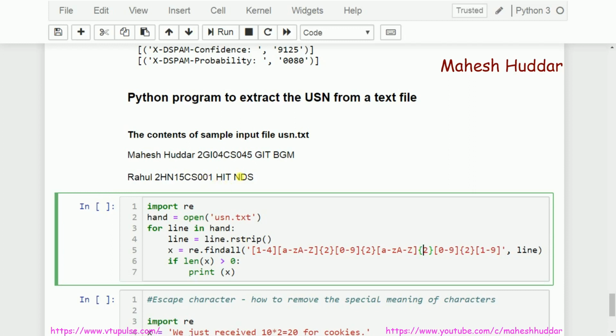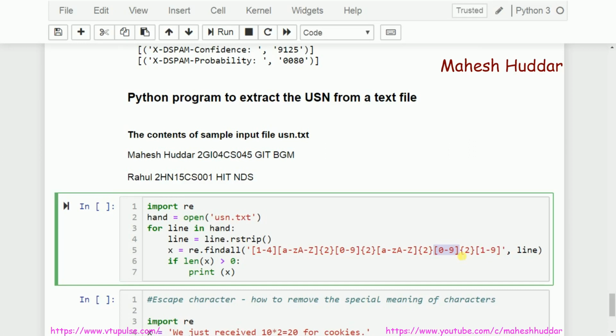So in that case, how many number of times do I need these digits? 3 times. If I write 0 to 9, 3, what is the problem? 0 to 9, anything may be present. How many number of times? 3 times I want. If I write 000, it will not be a USN. 000 will not be anybody's number. So that's the reason the first 2 digits may be 0 to 9, but the last one should be what? 1 to 9. So that is the reason 0 to 9, how many number of times I want? 2 digits followed by 1 to 9 one number of time.